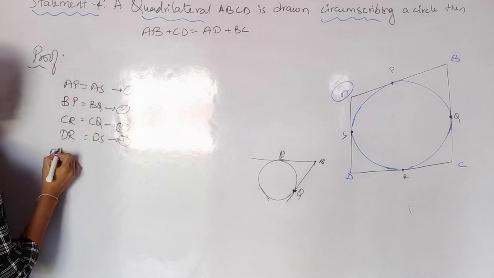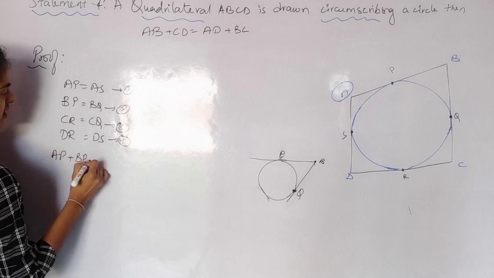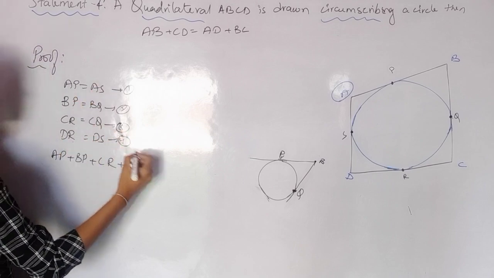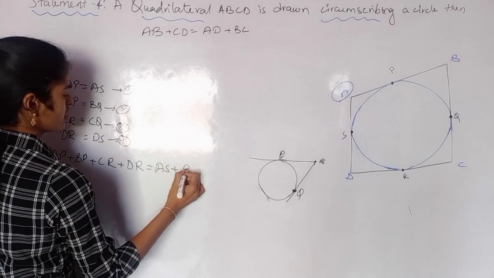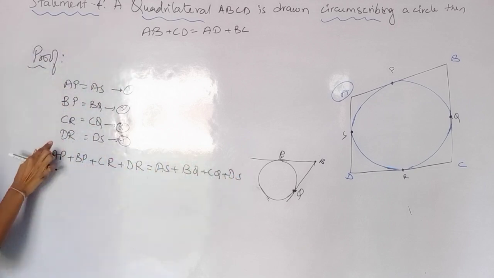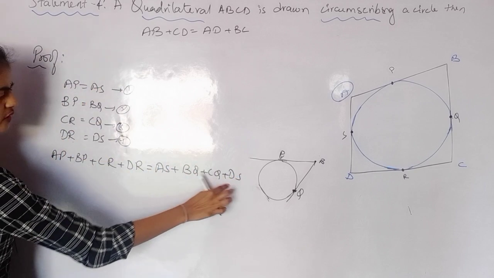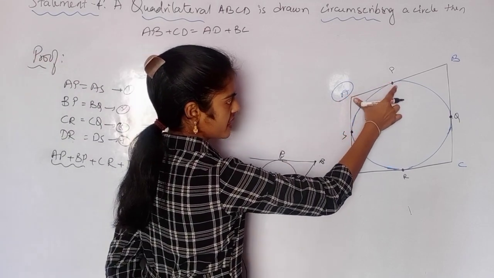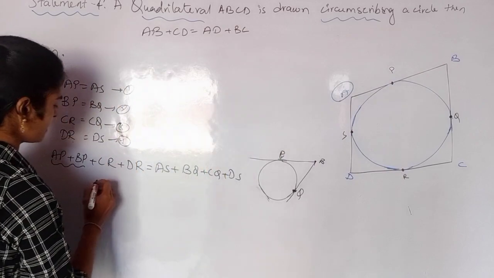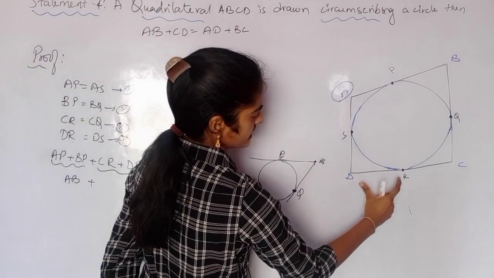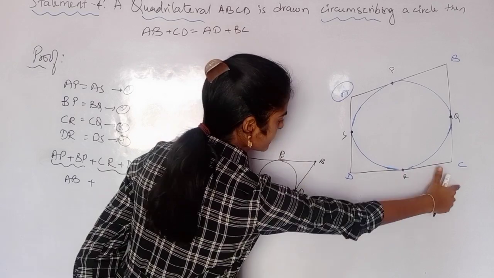So adding all the LHS I have AP plus BP plus CR plus DR is equal to, on the RHS I have AS plus BQ plus CQ plus DS. On the LHS all the 4 I have added, on the RHS all the 4 I have added. Now what is AP plus BP? AP plus BP is total AB. Plus what is CR plus DR? CR plus DR is total CD.